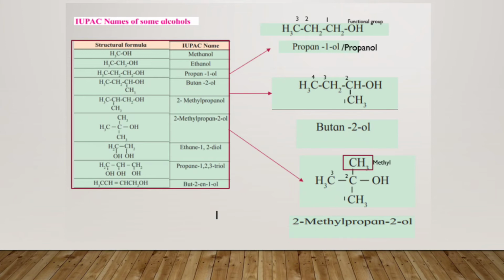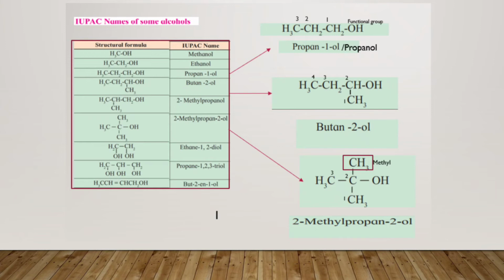So for naming this type of compound, students, again we have to follow the same steps. First you have to select the longest chain and start numbering it, giving the lowest number to the carbon which contains the functional group.